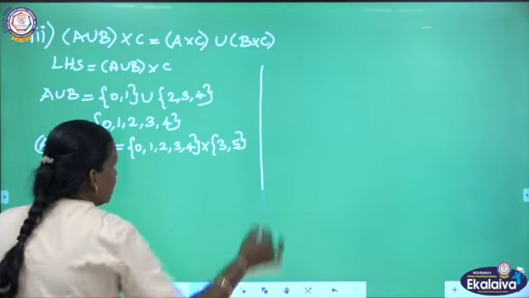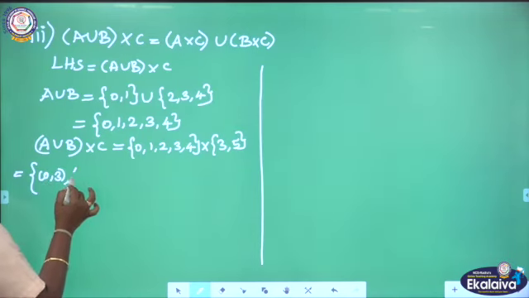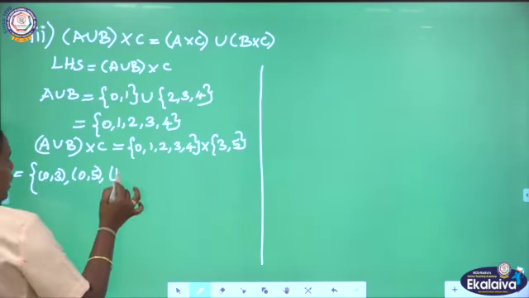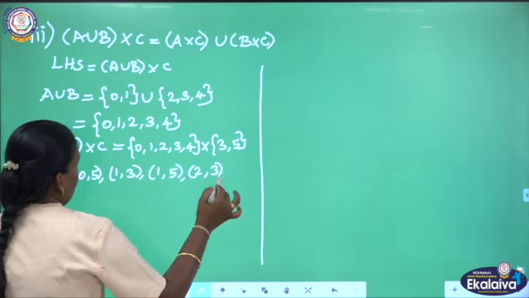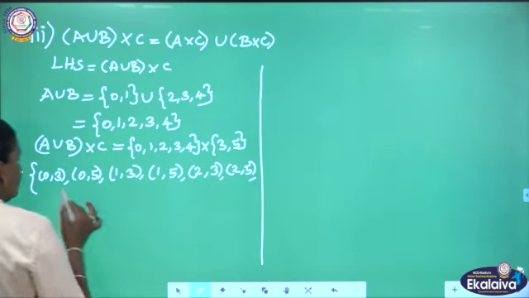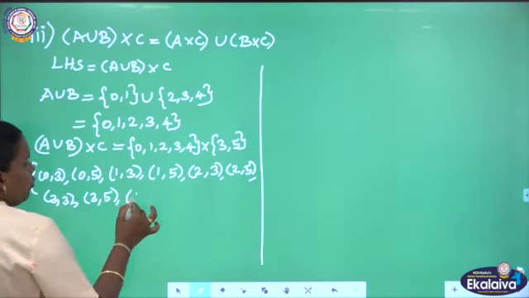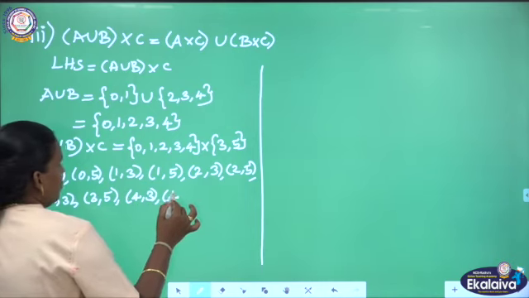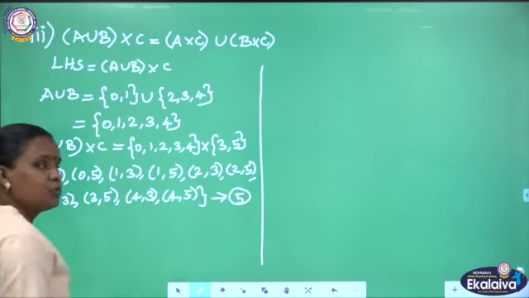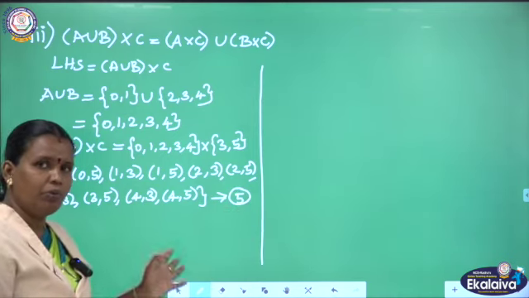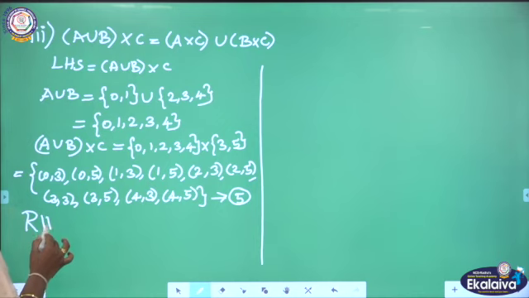Then get the cross product: (0, 3), (0, 5), (1, 3), (1, 5), (2, 3), (2, 5), (3, 3), (3, 5), (4, 3), (4, 5). Mentioning equation number 5, because for the first two subdivisions we completed equations 1, 2, 3, 4. For the third subdivision we will use 5 and 6. So, the LHS part is completed.